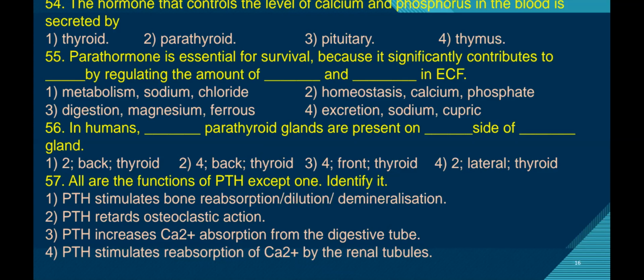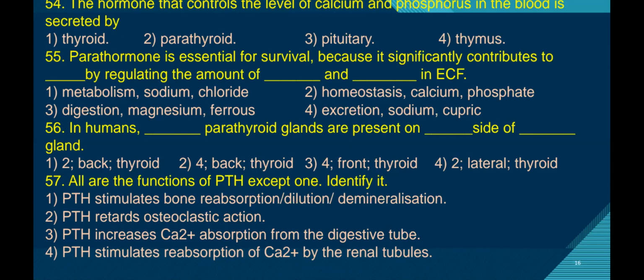Next, PTH, parathyroid hormone, retards osteoclast action. The second statement is incorrect because parathyroid hormone stimulates osteoclast cell action. Here they are saying retards, which means it inhibits. Next, PTH increases calcium absorption from the digestive tube.